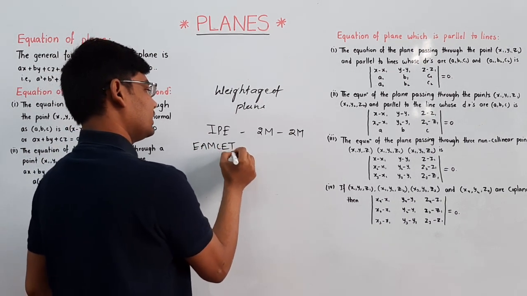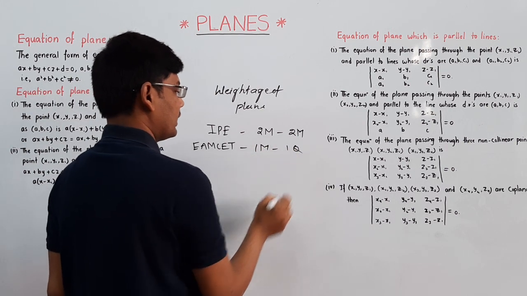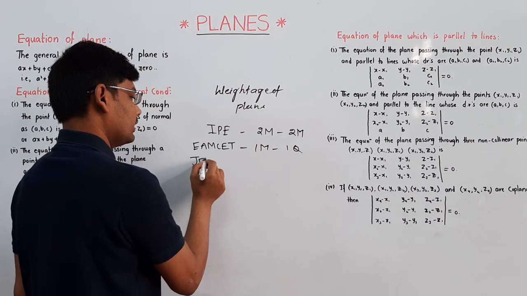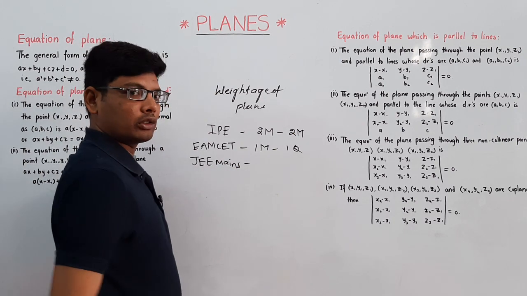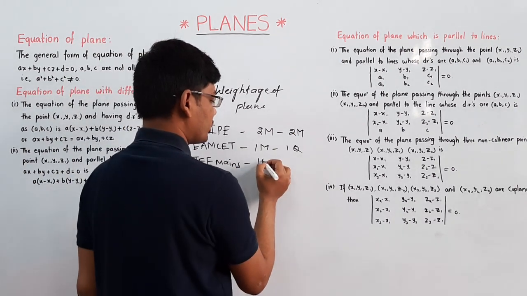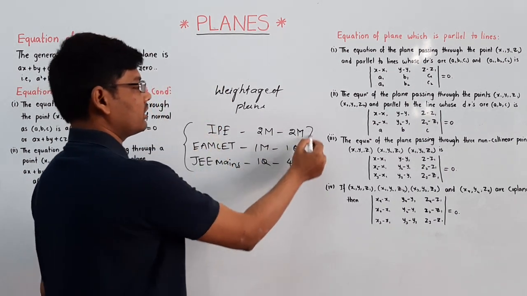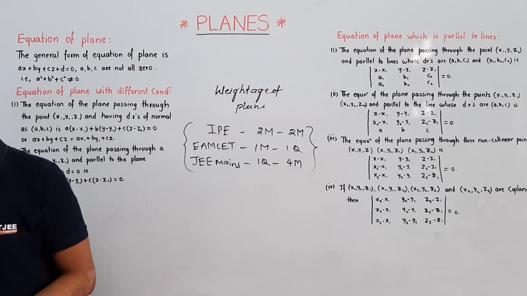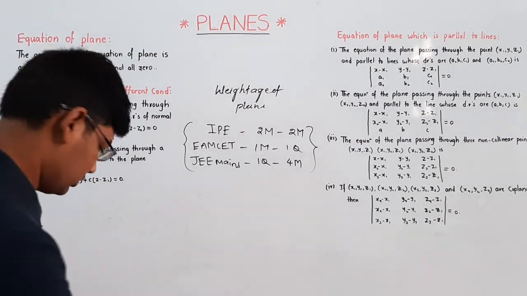For MSET there is a possibility to get 1 question of 1 mark, and in JEE there is a possibility to get 1 question that belongs to 4 marks. This is the weightage of the chapter here.